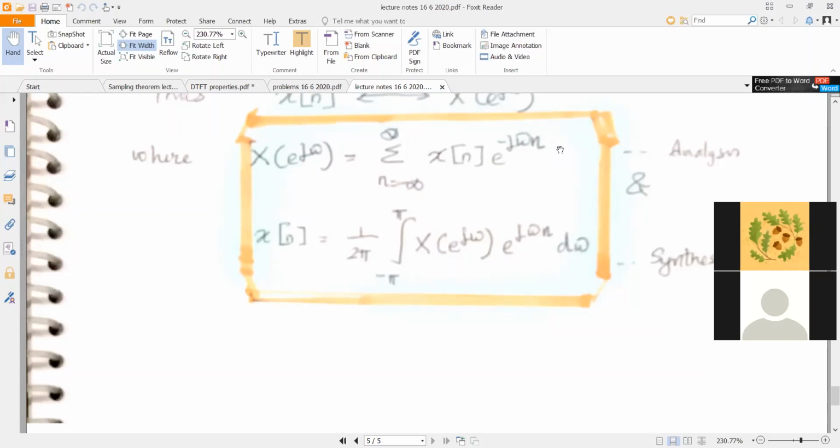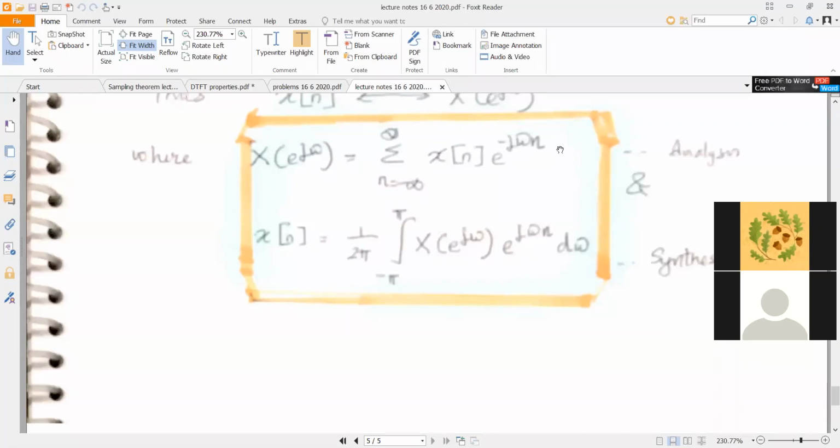Now if we put r equal to 1, r e power j omega becomes just e power j omega. So z raised to minus n simply becomes e raised to minus j omega n. In other words, your discrete time Fourier transform is your Z transform evaluated over what is known as the unit circle.